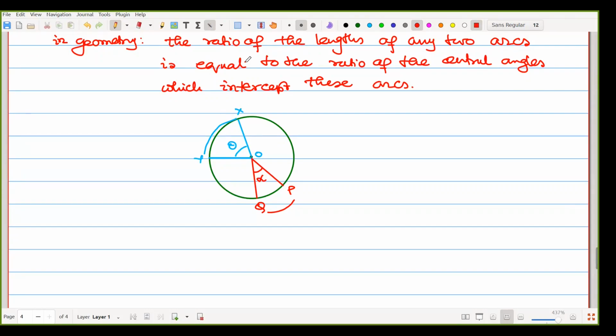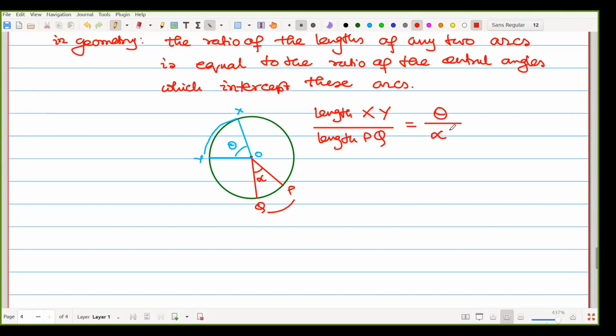So what it says: the ratio of the lengths of any two arcs, that means XY divided by PQ, is equal to the ratio of the central angles which intercept these arcs. So that means length of XY divided by length of PQ is equal to theta by alpha.